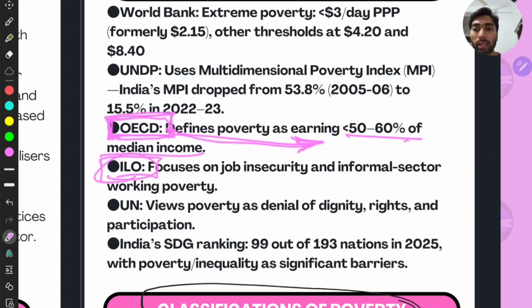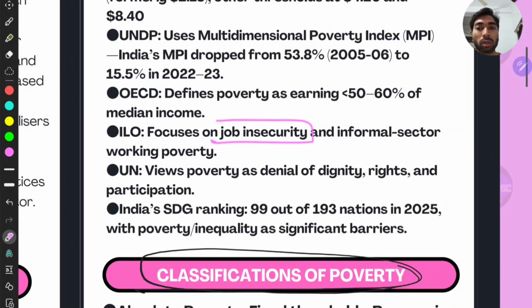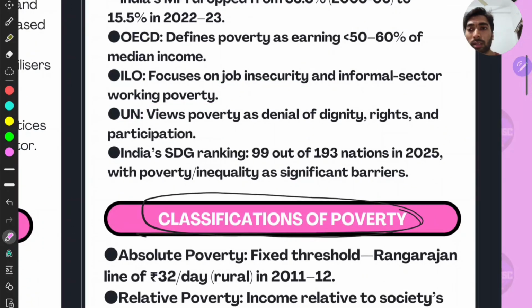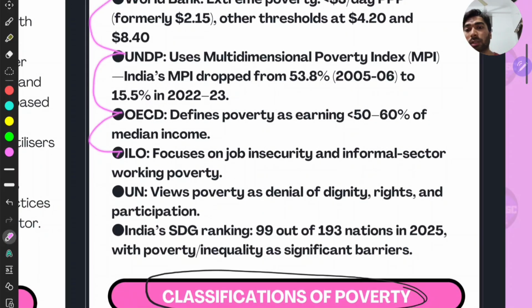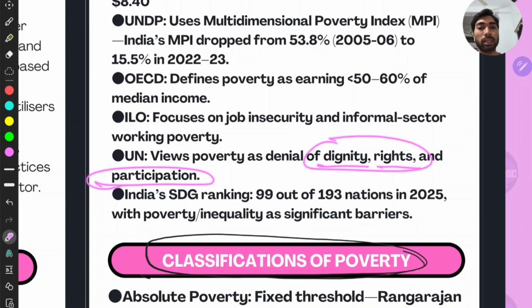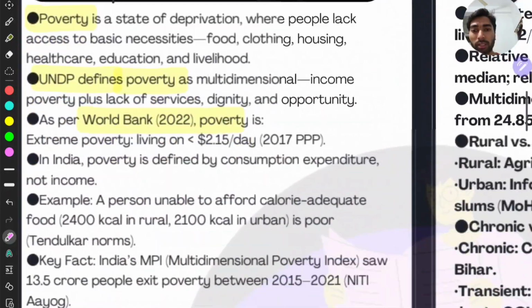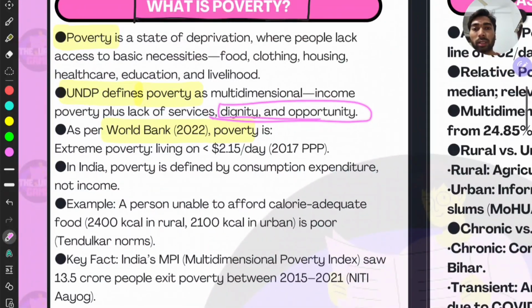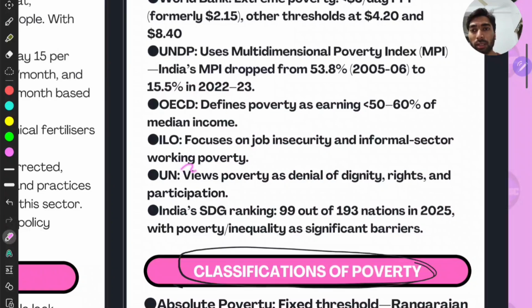Then the International Labour Organization focuses on job insecurity, right? This is about labor and jobs, so it naturally focuses on job insecurity and informal sector working poverty. You see, every organization gives a perspective to poverty. Then the UN views poverty as denial of dignity, rights, and participation. See, these are about rights, similar to here, the dignity and opportunity, UNDP. Here also it is UN.